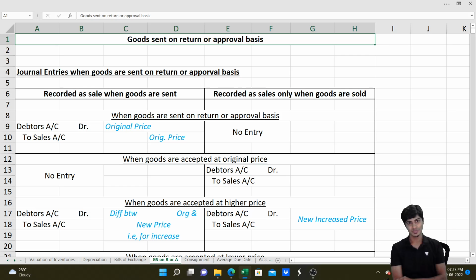Now I'm neither able to sell it elsewhere nor is that guy accepting. So I'll give it to him with a time condition. Whenever these goods are sent, it is not sold, it is only sent. That's a very important point you need to remember.